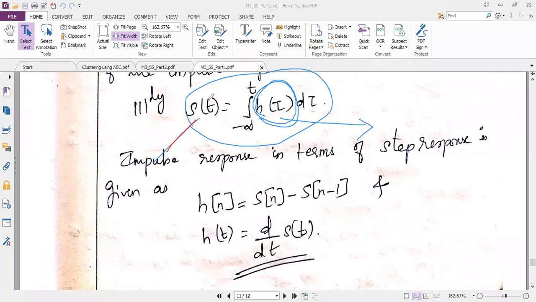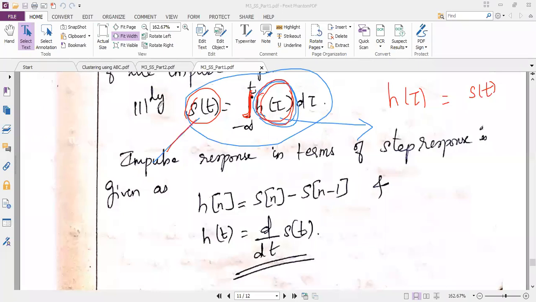See, I have related left hand side output as step response and the input as impulse response. Now I want to swap it. I want my output as the impulse response and the input as the step response. How to do that? It is a mathematical operation. Here it is an integral. If I want to remove the integral, then only I can retrieve my h of tau back. So how to remove this integration?